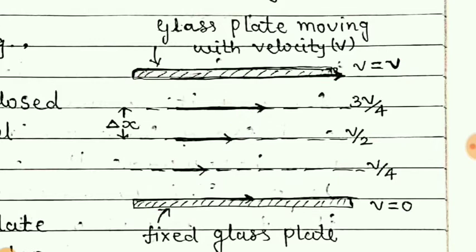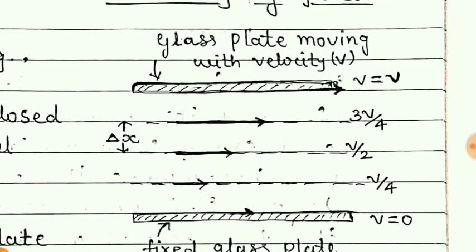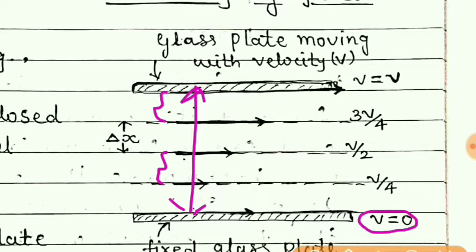But if we divide this portion into equal parts, then the difference of the speed between any two layers will be the same. You can see here the speed of the lower layer of the fluid is 0.